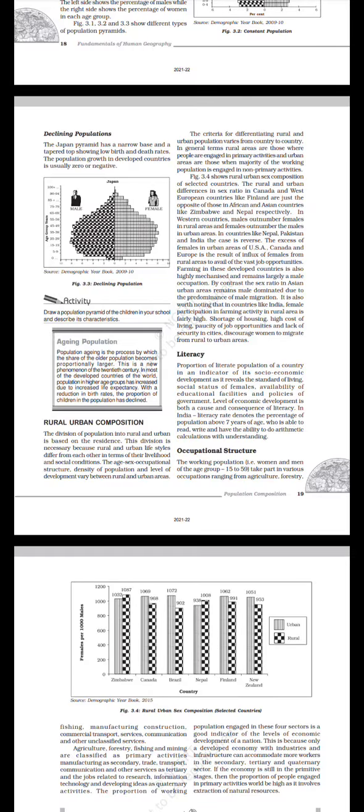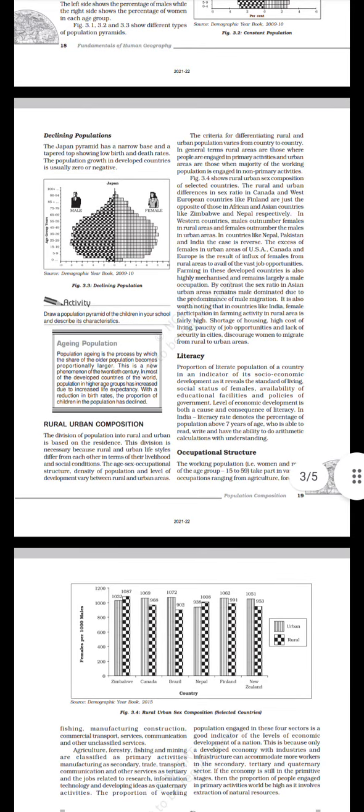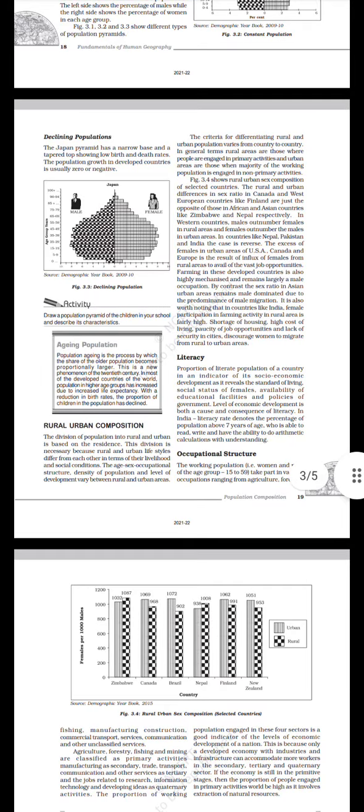The excess of females in urban areas of USA, Canada and Europe is the result of influx of females from rural areas to avail of the vast job opportunities. Farming in these developed countries is also highly mechanized and remains largely a male occupation. By contrast, the sex ratio in Asian urban areas remains male dominated due to the predominance of male migration.